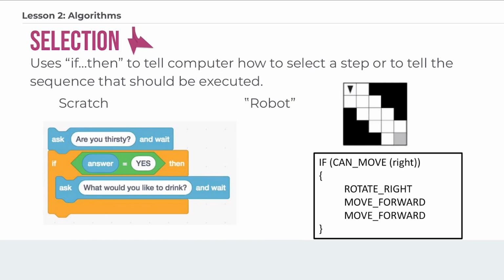Selection uses an if-then type of logic to tell the computer how to select which step to follow or which step to take or which sequence should be executed. And so the example you can see on the left with Scratch would be that after being asked a question of if you're thirsty, you would say, well, if the answer is yes, then finally ask what you would like to drink. If the answer is not yes, then there's no use in asking what you'd like to drink. On the right, you can see that the robot has some selection that it can make. So it can check and see if it's possible to move right, then it will. If it's not, then it can't.